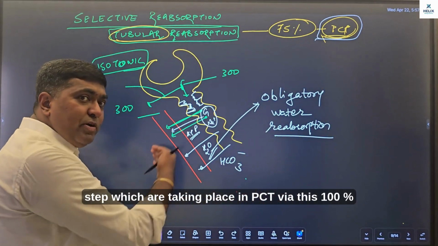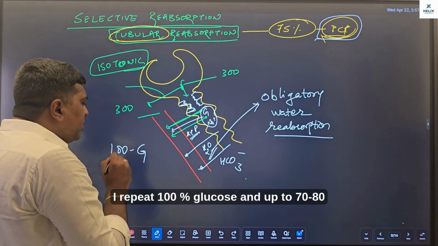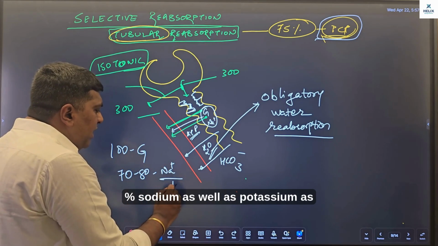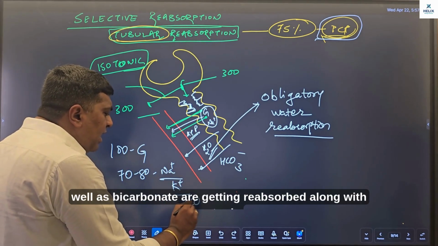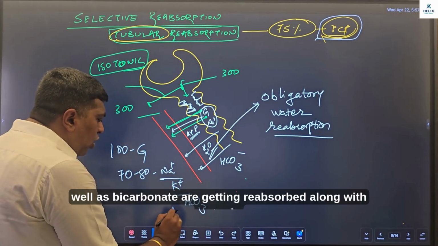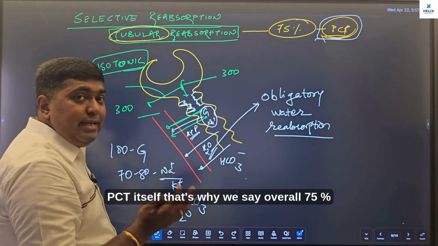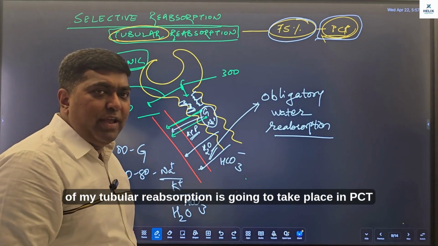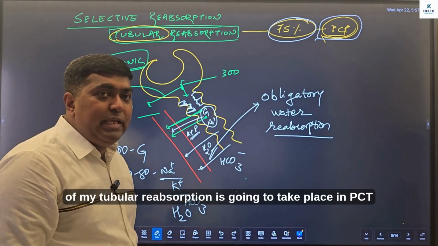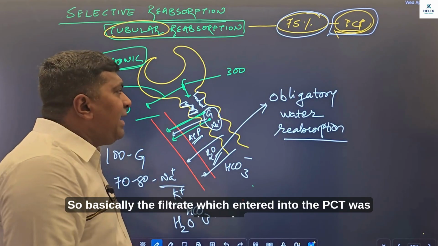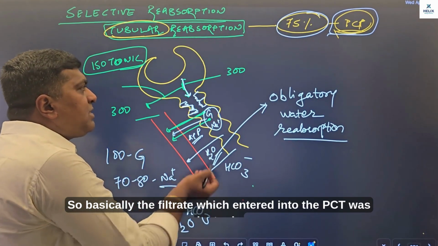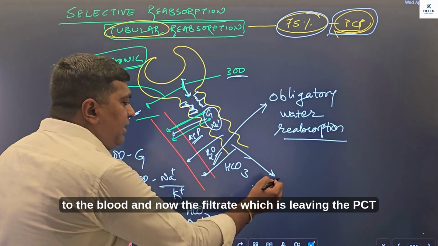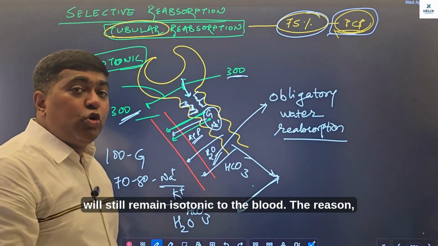Via this, 100%, I repeat, 100% glucose and up to 70 to 80% sodium as well as potassium as well as bicarbonate are getting reabsorbed along with water in PCT itself. That's why we say overall 75% of my tubular reabsorption is going to take place in PCT. So basically the filtrate which entered into the PCT was isotonic to the blood, and now the filtrate which is leaving the PCT will still remain isotonic to the blood.